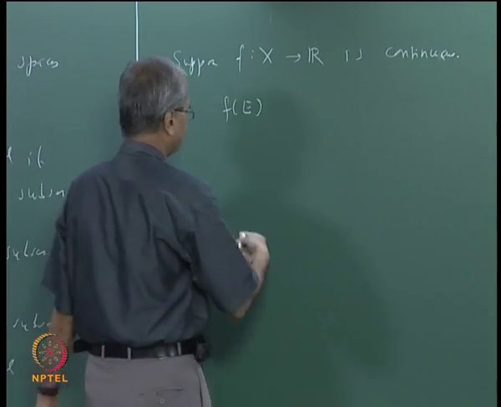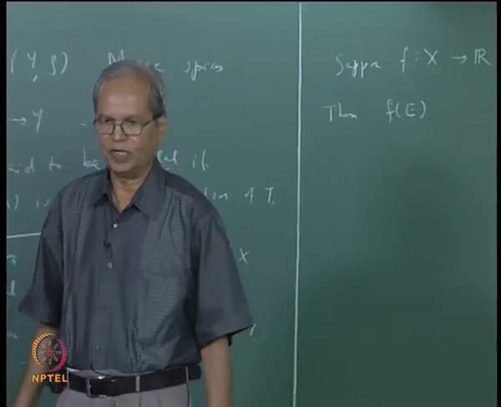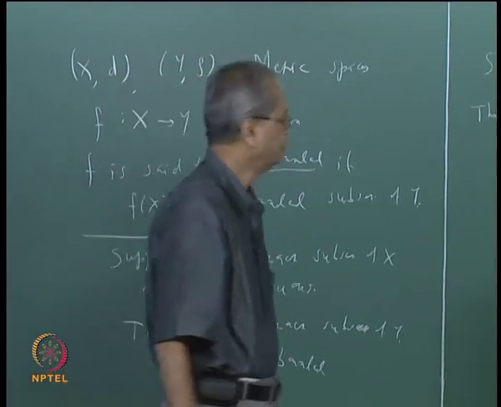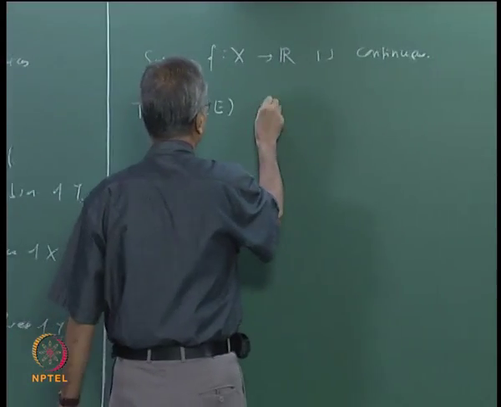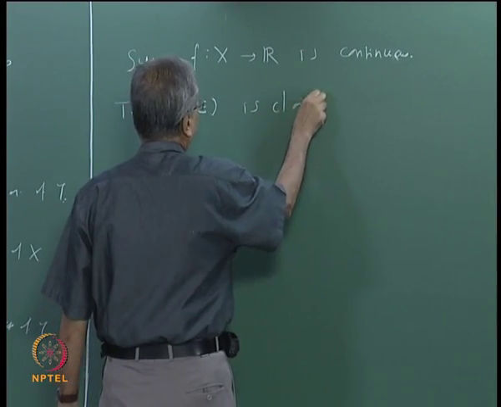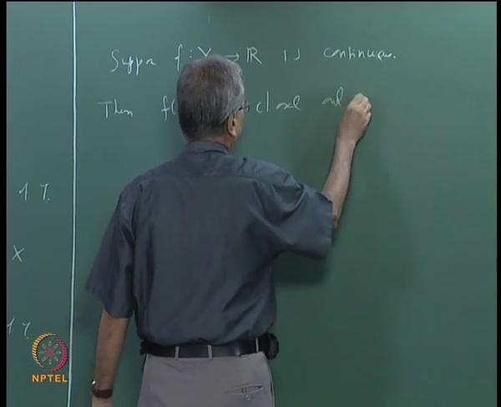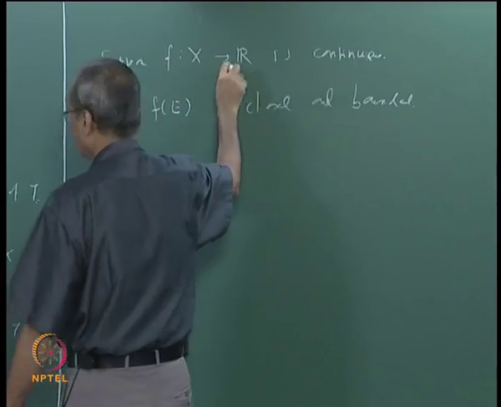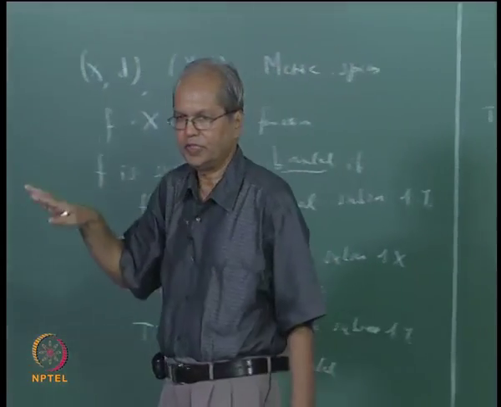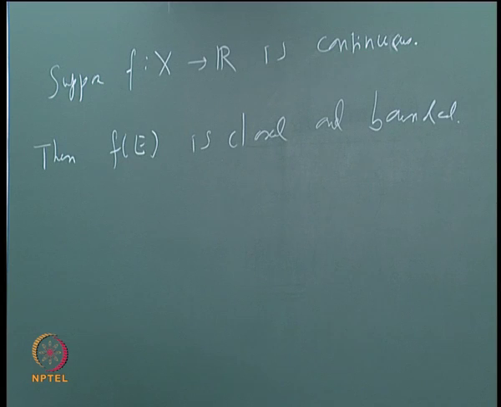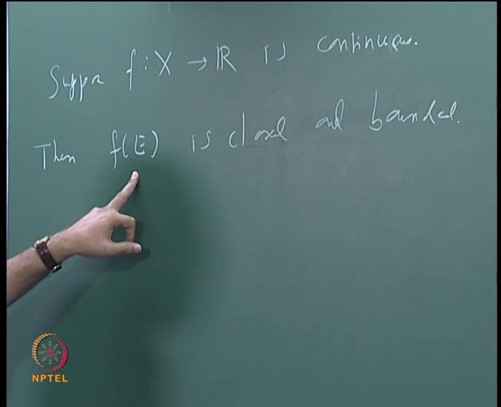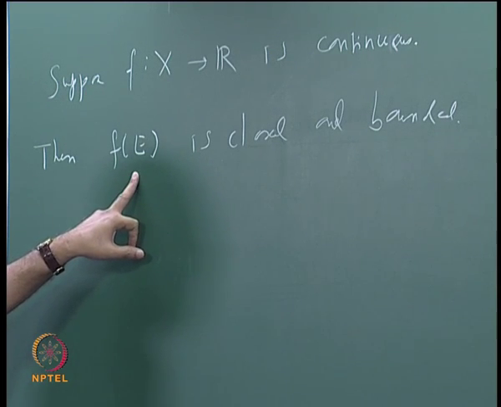Then f(E) is compact and hence closed as well as bounded. And we have observed that in R there is no difference between bounded and totally bounded. These two concepts coincide in R. Since it is bounded, we can say that there exists a supremum.